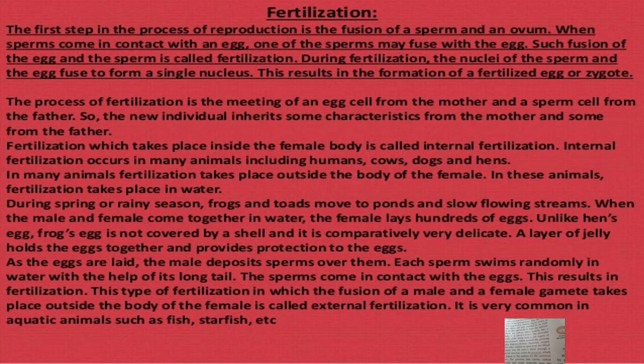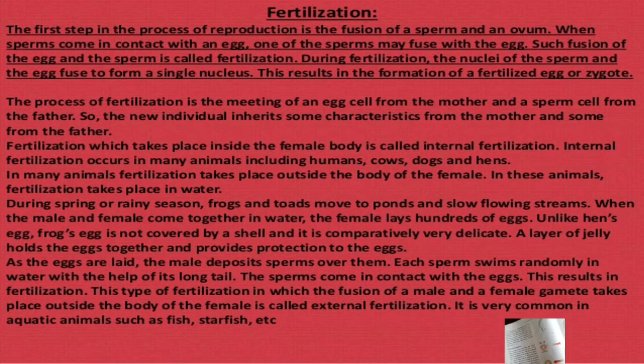Each sperm swims randomly in water with the help of its long tail. The sperms come in contact with eggs. This results in fertilization. This type of fertilization, in which fusion of male and female gametes takes place outside the body, is called external fertilization. I have told you about internal and external fertilization earlier. It is very common in aquatic animals.